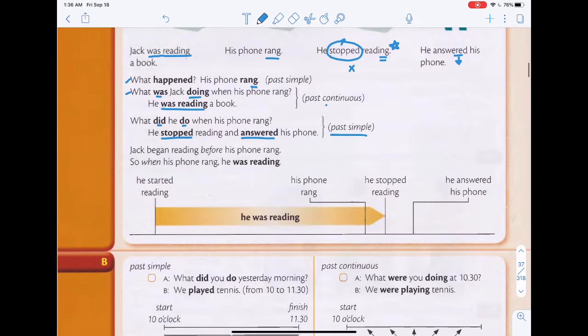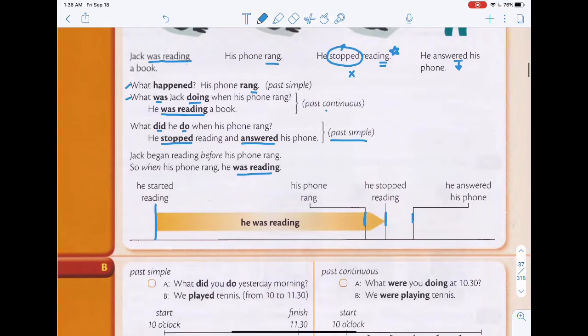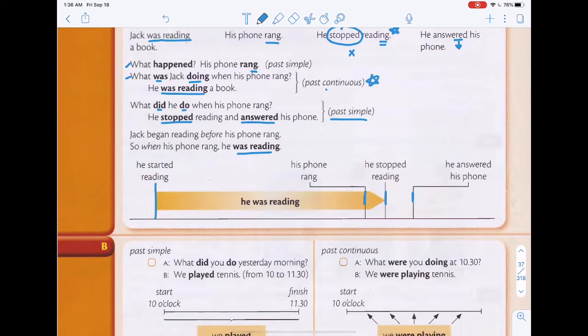Alright. Jack began reading before his phone rang. So when his phone rang, he was reading. Okay, so if you take a look at this timeline, I guess you can understand it a bit better. It's not really necessary. So first he started reading, and then he was reading the whole way, and then his phone rang. So he stopped reading, and then he answered his phone. So that is the timeline, and that's basically what we're talking about over here. Okay, using past continuous and past simple.